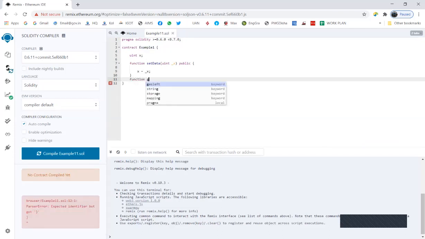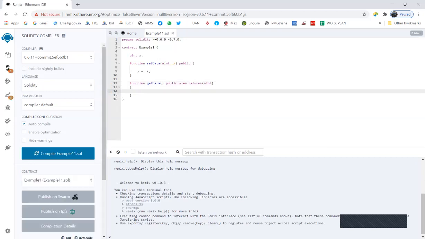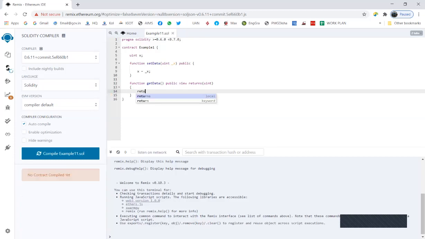Then function getData. In order to retrieve the value of a state variable, I've used the view function. getData is returning me the value of my state variable x, and then I write return here.